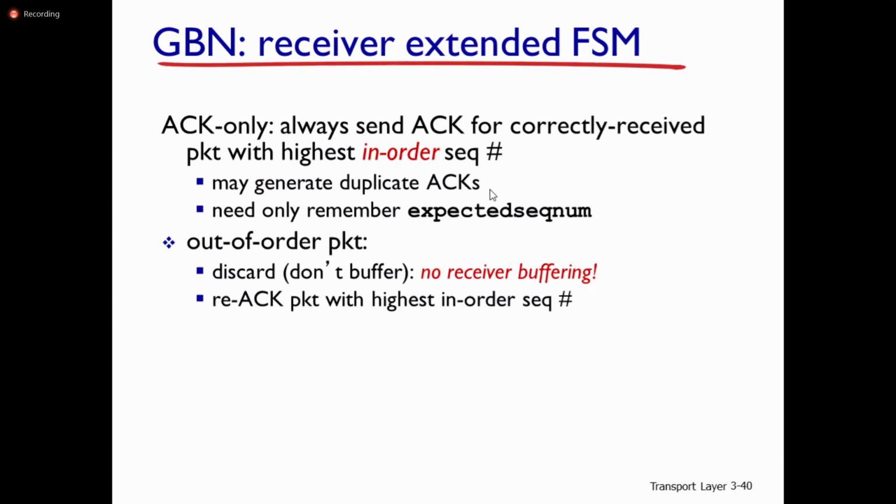So it may generate duplicate acknowledgements. The receiver needs only to remember the expected sequence number. There is a possibility of out-of-order packets. If a packet arrives out of order, the receiver simply discards it. There is no buffer at the receiver side in this Go-Back-N protocol, so it re-acknowledges the packet with the highest in-order sequence number.